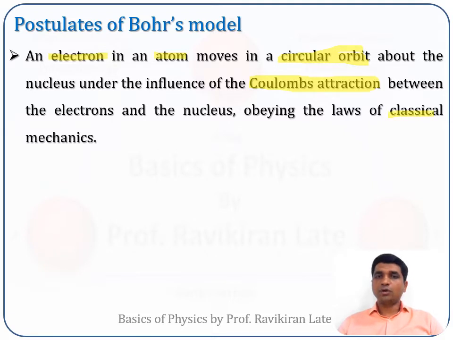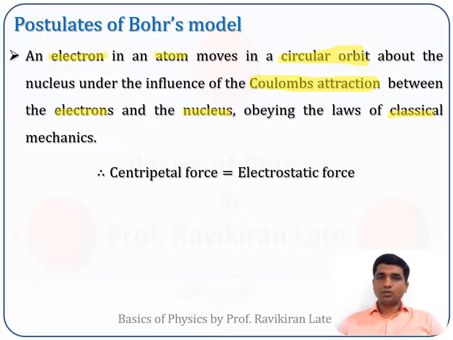This Coulombic force of attraction is between the electron and the nucleus. Basically, in the nucleus protons are there which are positively charged and electrons are negatively charged. So Coulombic attraction force is there between the nucleus and the electron. Based on this, he proposed that for a steady circular orbit, centripetal force has to be equal to electrostatic force. Centripetal force has to be equal to electrostatic force.